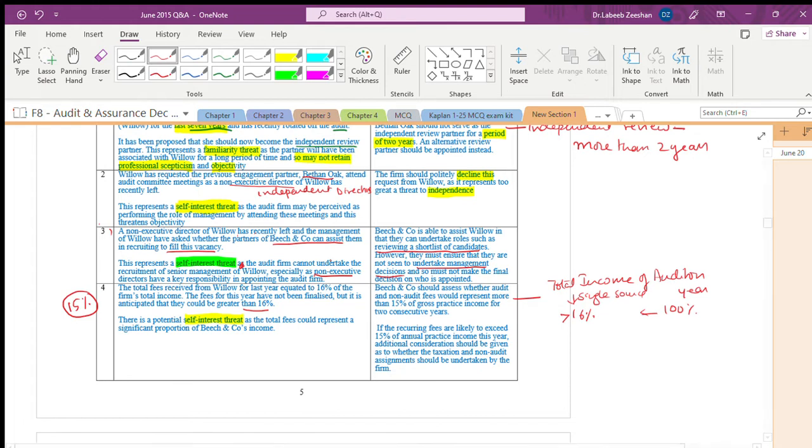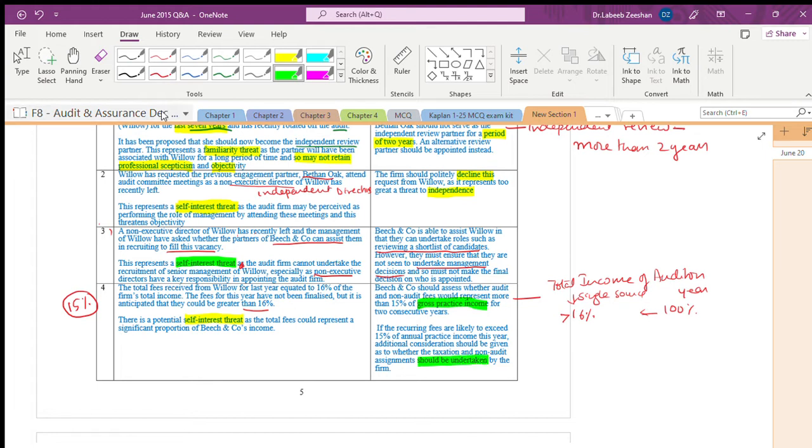See, this is not from the client's point of view. This is from the auditor's point of view. That's very, very important, otherwise people will get confused. People will have doubt on which income you are talking about. The gross practice income. If the recurring fees are likely to exceed 15% of the annual practice income this year, consideration should be given to whether the taxation or other non-taxation services should be undertaken by the firm.